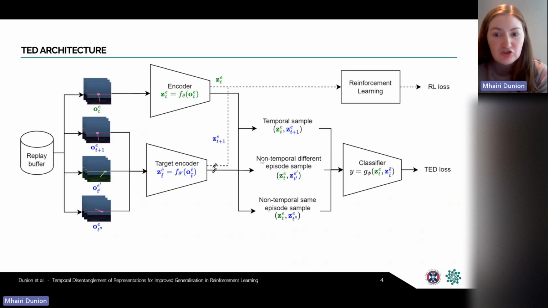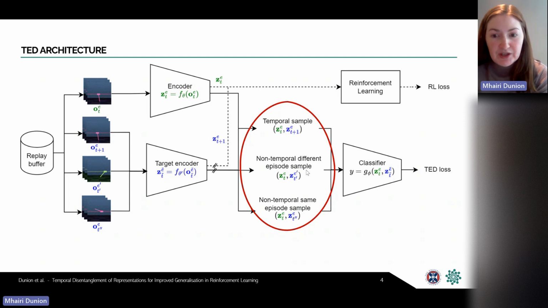So in addition to the observations that we required for the standard RL training updates, we also need non-temporal observations. So we sample an observation from a different episode and a non-temporal observation from the same episode. And these representations are then used to create 3 different types of samples for the classifier.